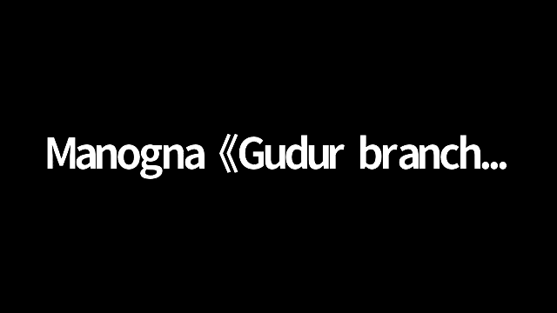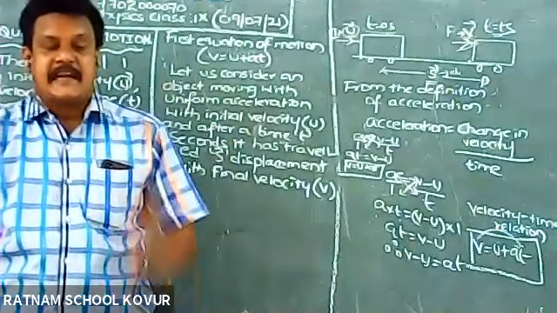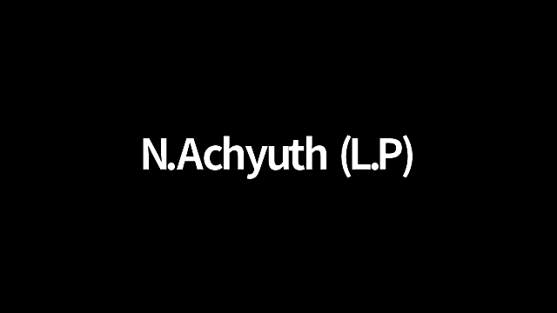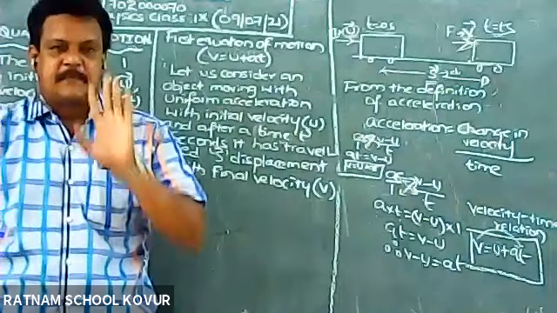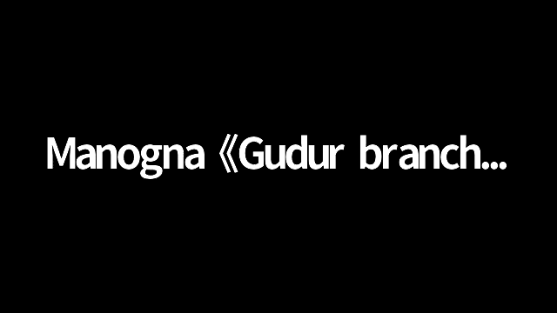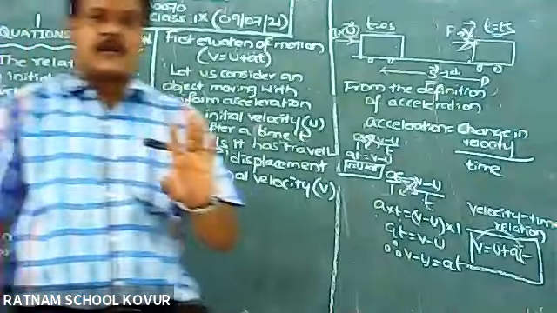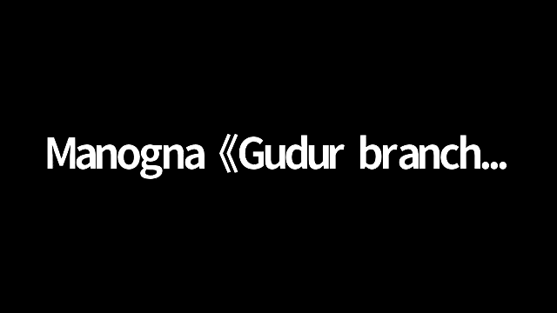My name is Tanogna from Guru Branch. Sir, V means final velocity, U means initial velocity, T means time taken, S means displacement. In the place of velocity, can we take speed also, sir? No. In equations of motion we have to take vectors only. We should not take scalars. Speed is a scalar quantity.